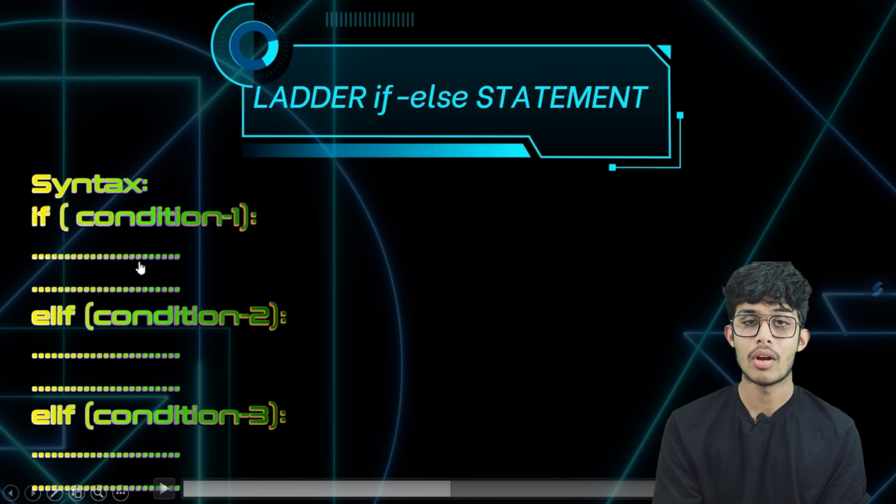If it becomes false, then the execution comes to the next statement, and here again it checks the condition, and if it becomes true, then the block of code under it is executed. Like this, the ladder if-else statement works.